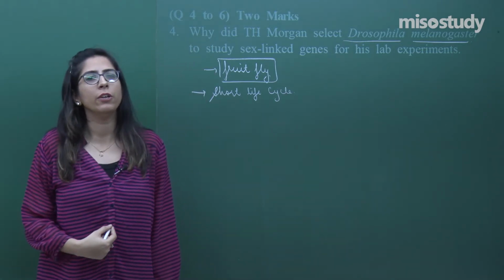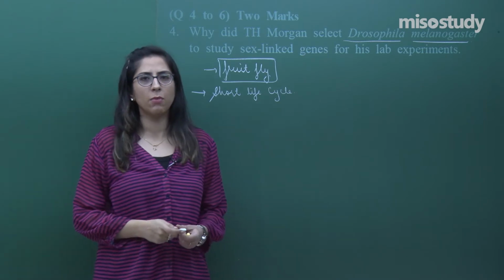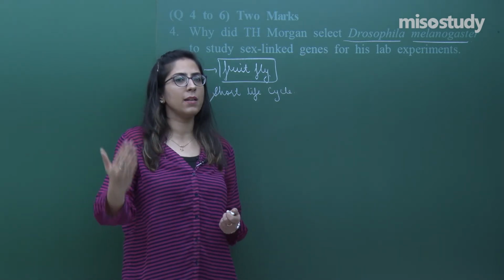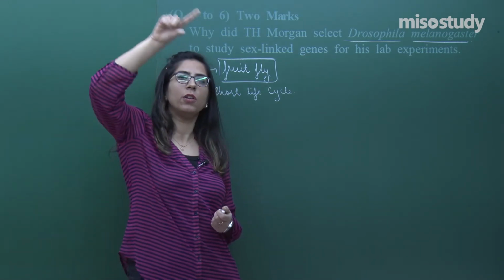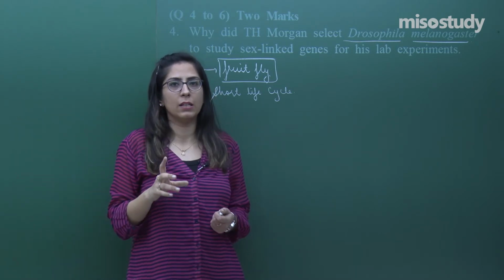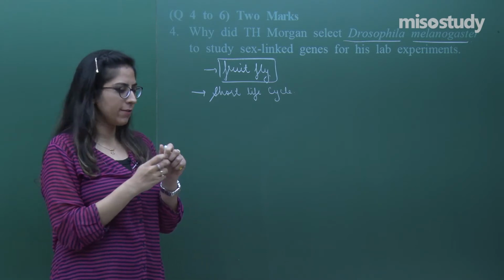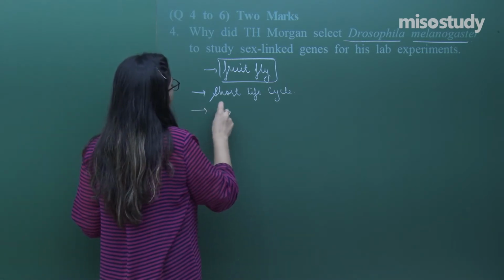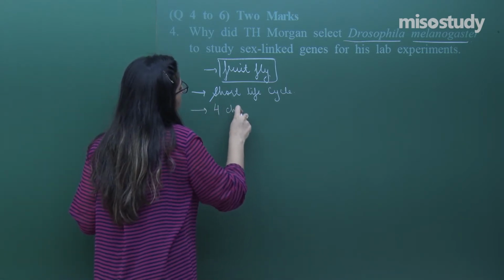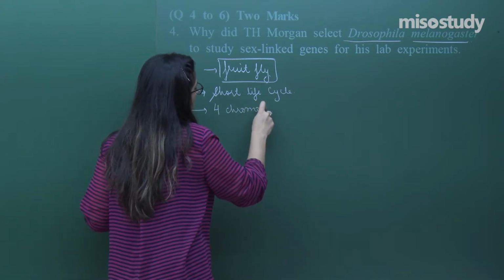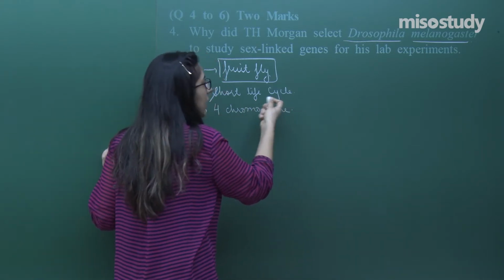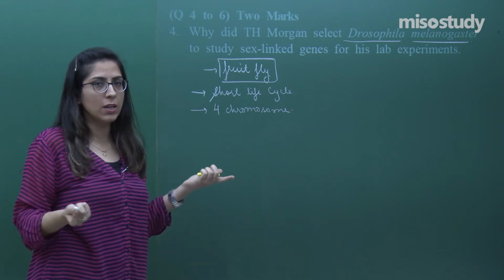To talk about a human being, we cannot take a human being as a model organism because the lifespan is very long. We cannot wait for the whole lifespan and the whole life cycle. Whereas fruit flies have a short life cycle. Another thing is that they have only 4 pairs of chromosomes, a very small number of chromosomes, which is easy to study.